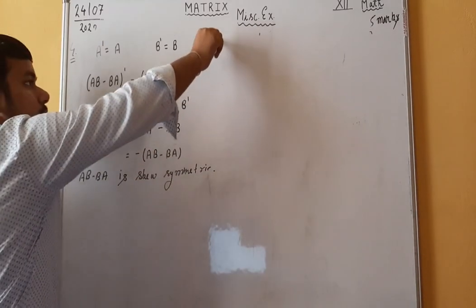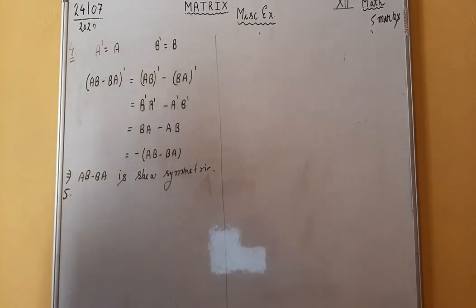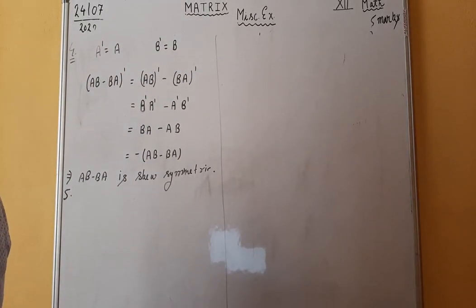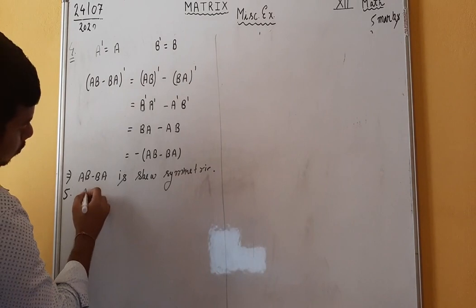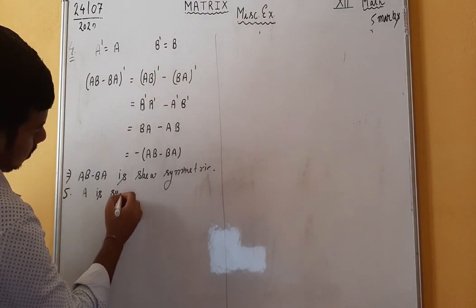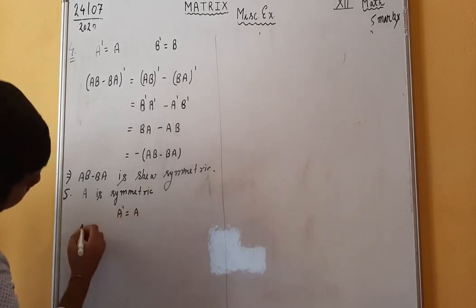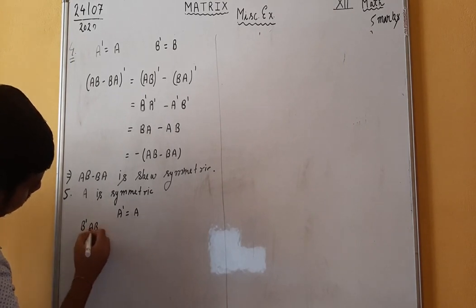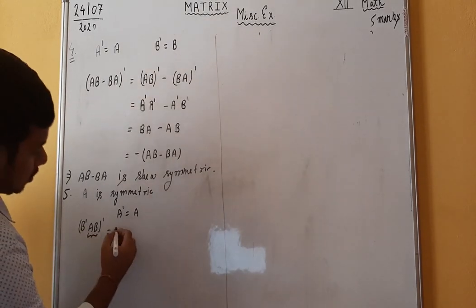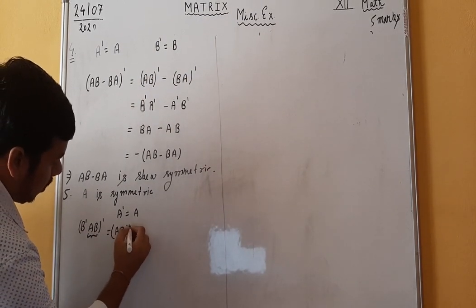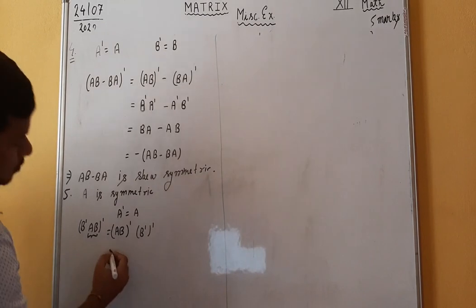Now see the next problem, problem number 5. In problem number 5, we have to prove that B dash AB is symmetric or skew symmetric according as A is symmetric or skew symmetric. Means you have two cases. Suppose A is symmetric. This is the first case. If A is symmetric, then A dash is equal to A. Now let us try to find the transpose of B dash AB. Take this as 1 and this is other, and apply the reversal law. (AB) dash, (B dash) dash. You can take these two matrices at a time, no problem.